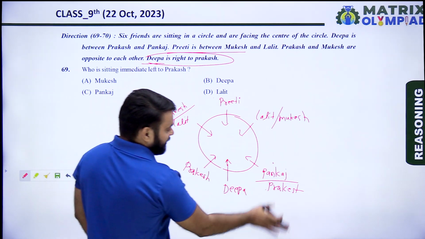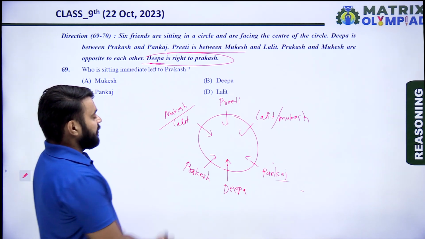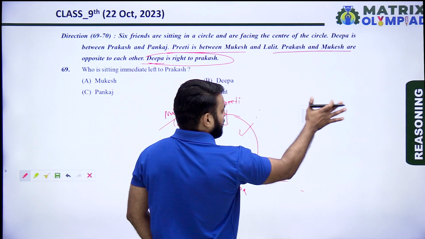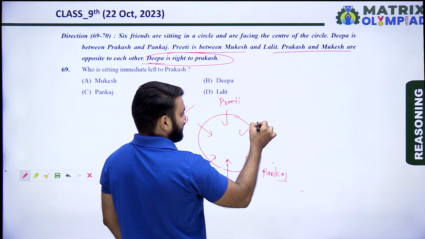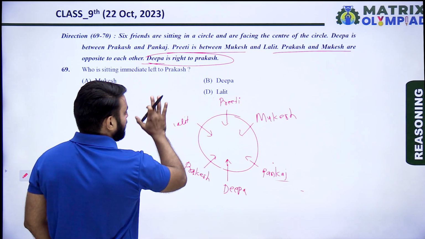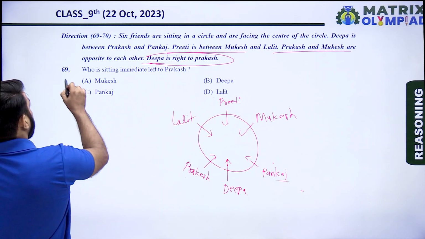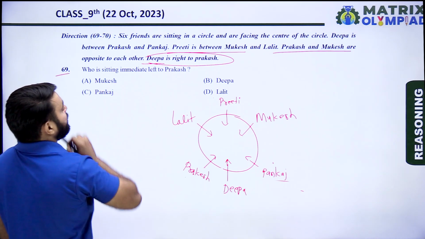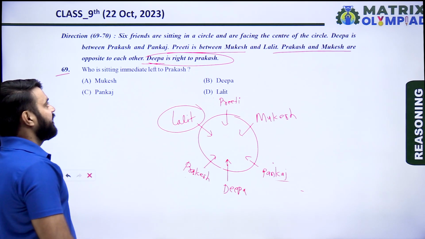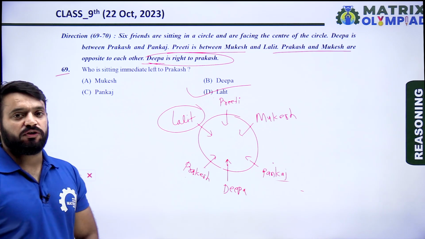So अगर यहां पे प्रकाश है तो फिर यहां पे फिर पंकज है. एंड प्रकाश एंड मुकेश आर अपोजिट टू ईच अदर. प्रकाश यहां तो यहां पे फिर मुकेश है because they are opposite. So यहां पे मुकेश है तो यहां पे फिर ललित होता है. So according to question, who is sitting immediate left to Prakash? So Prakash की immediate left, Lalit is the immediate left to Prakash. So it means option D is the correct answer of this question.